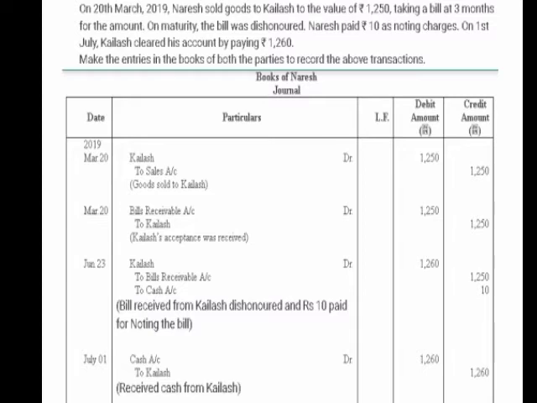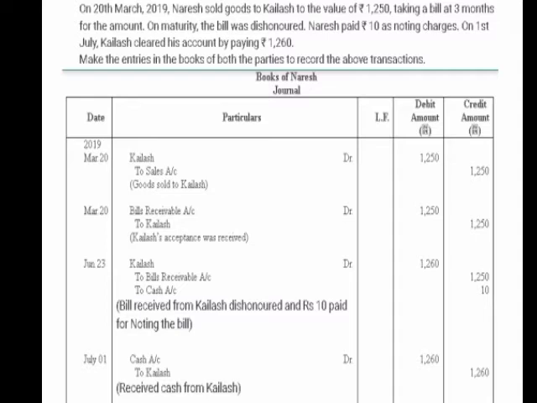In this practical problem, 20th March 2019, Naresh sold goods to Kailash. So the first journal entry will be Kailash account debit to sales account with the value 1250 rupee. Taking a bill at 3 months for the amount. So इसने bill accept किया है that bills receivable account debit to Kailash account with again 1250.